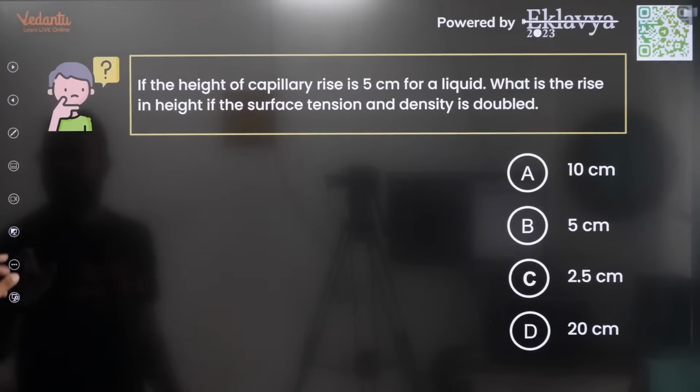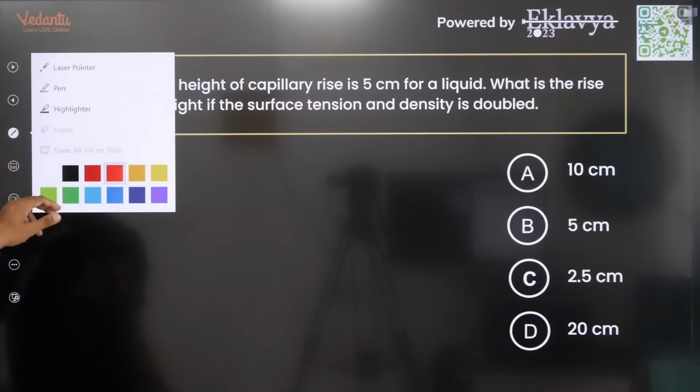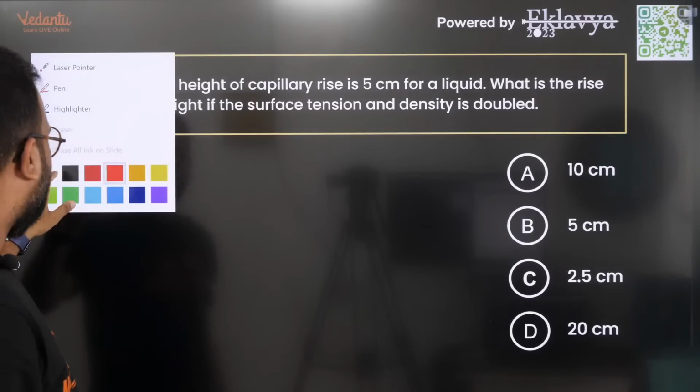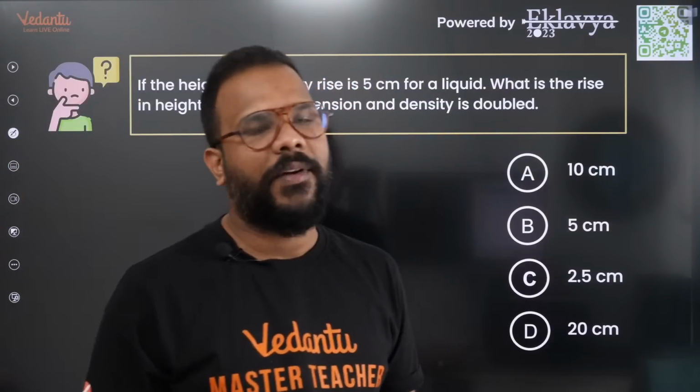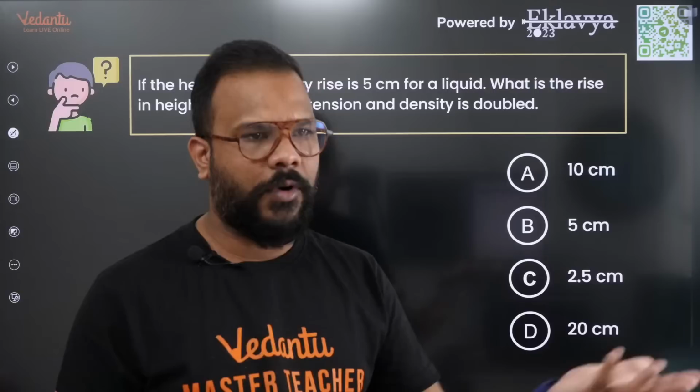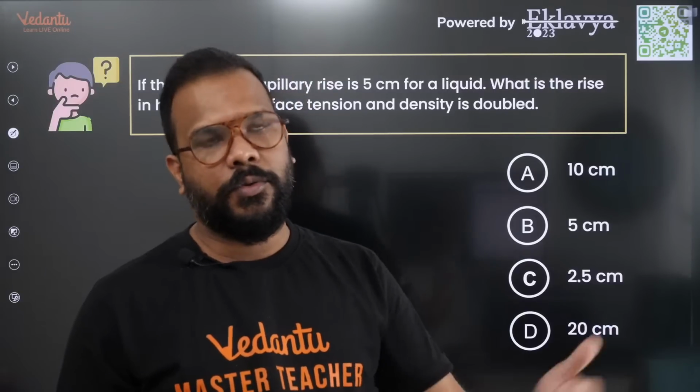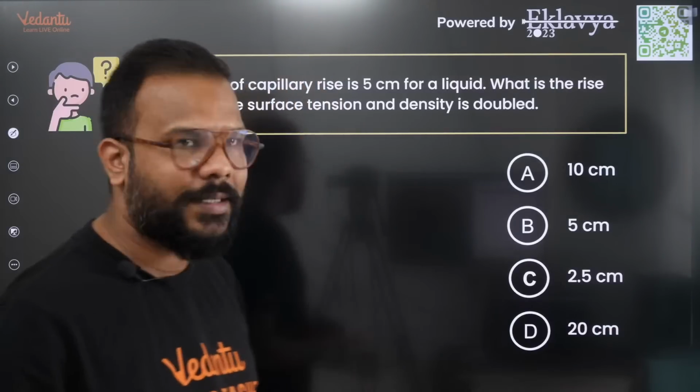So this is where it begins for physics. Overall, physics, as I said, has been consistent with whatever the difficulty level has been so far. I did not find it extraordinarily different. Whatever I saw in the last 2-3 days when the paper has happened, it's more or less the same level.